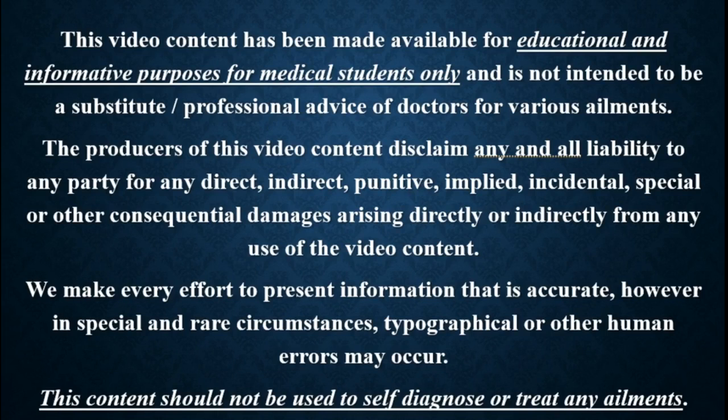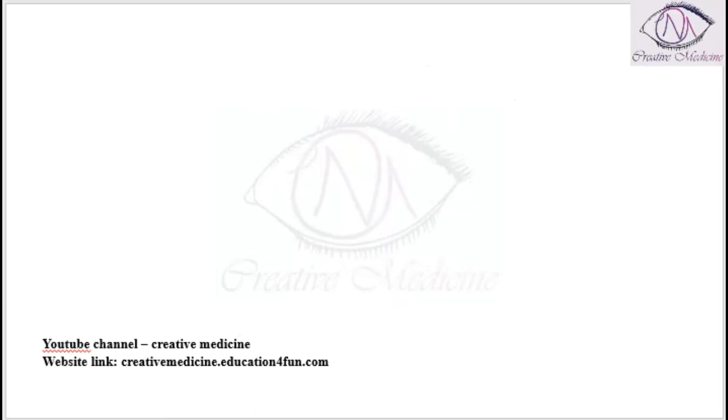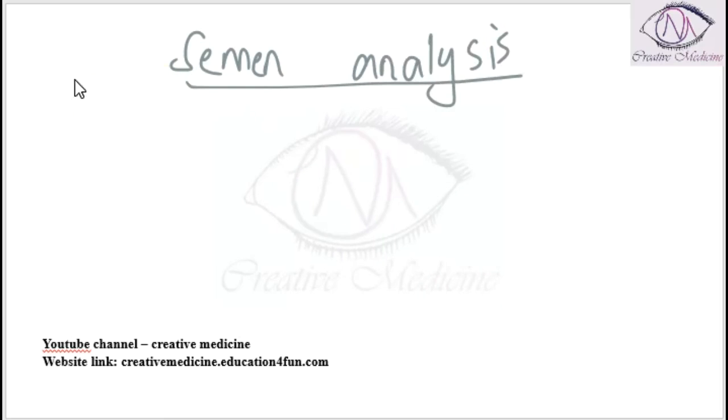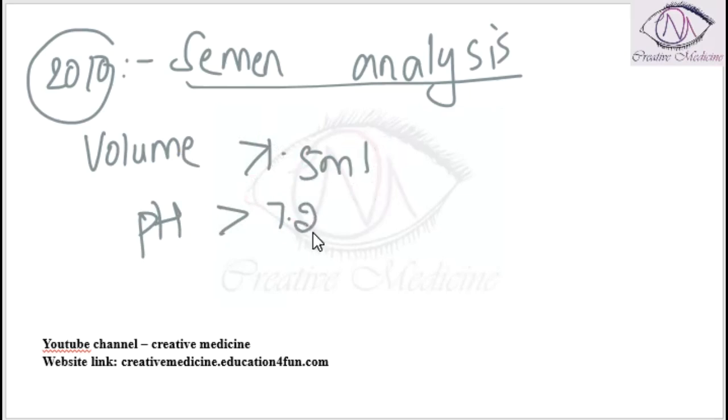In this lecture, we will learn about semen analysis. According to WHO 2010 parameters of normal semen analysis, the following are the lower limits of the normal. First, volume of the semen should be more than 1.5 ml. pH of the semen should be more than 7.2.